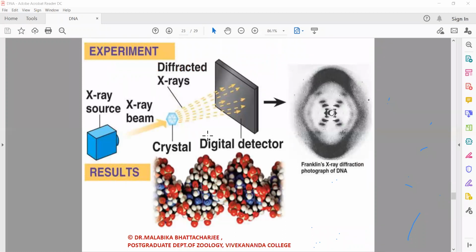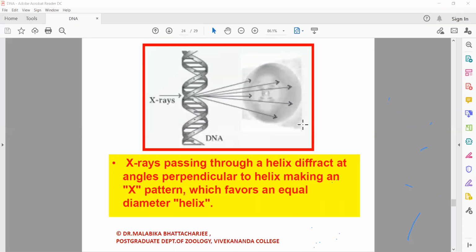This is how the crystallographic picture was drawn. This is that experiment, Franklin's experiment. As you can see, since this is a double helix, when the X-ray is passing, you can see an X pattern. That is how they confirmed that it couldn't be a triple helix.